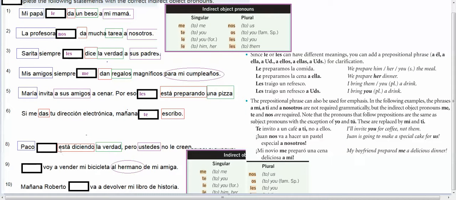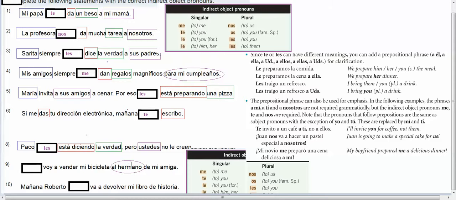Paco está diciendo la verdad, pero ustedes no lo crean. So, telling the truth. Who's telling the truth? Paco. What's he telling? The truth. That's your direct object. To whom is he telling it? You all. And you all would be the same thing as les. So he's telling you all the truth, but you all don't believe him.